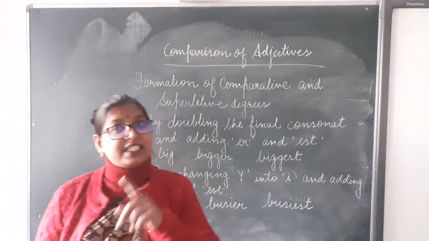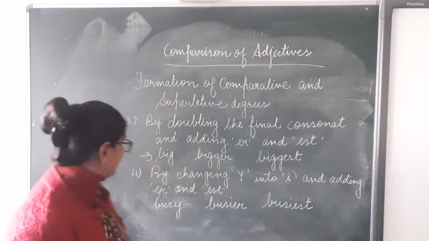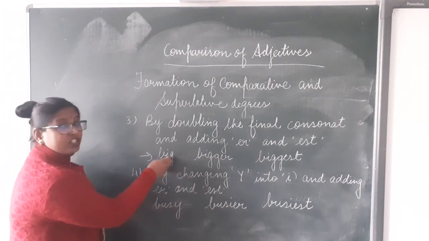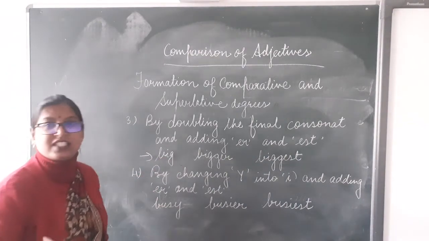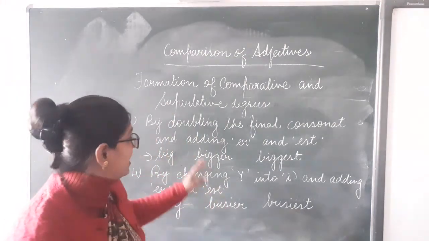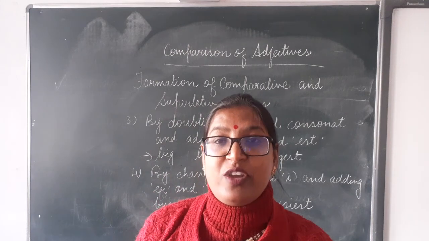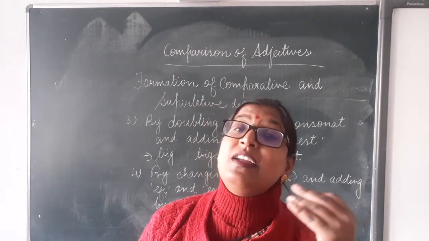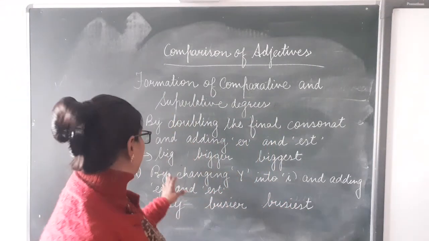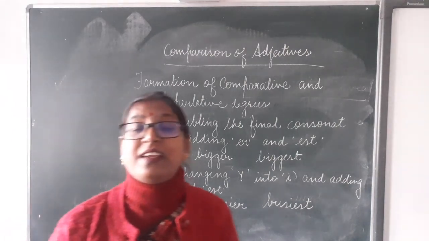When there is a single consonant after any vowel in the word. Here you can see, for example, big: I is the vowel and after that G is the single consonant. Clear? And before adding ER or EST to make it comparative and superlative degree, we just double the final consonant. Clear? What will it become? Bigger, B-I-G-G-E-R.